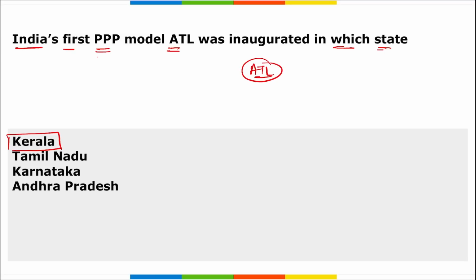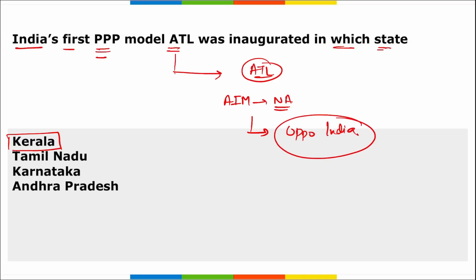I repeat, India's first triple P model ATL based on the Atal Innovation Mission of NITI Aayog. This was in partnership with Oppo India, and it is located in Kerala. Correct.